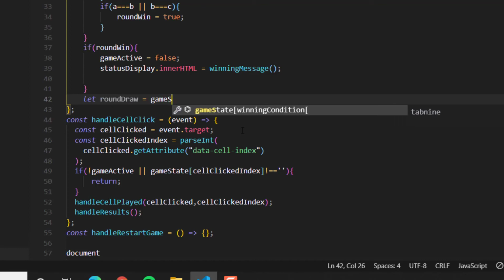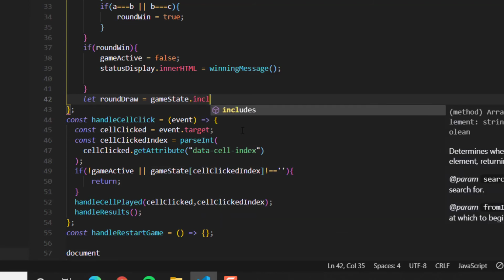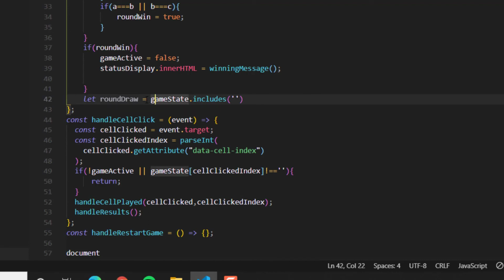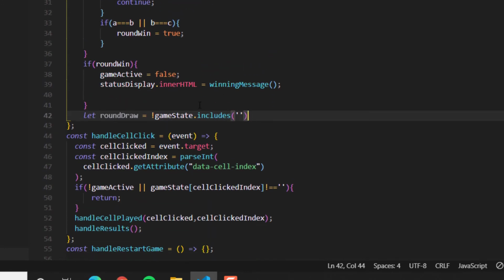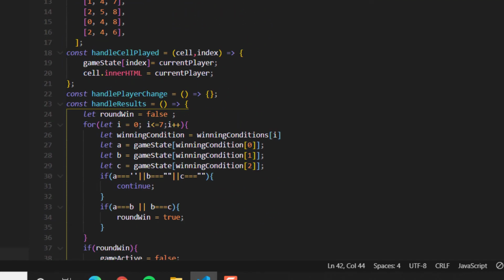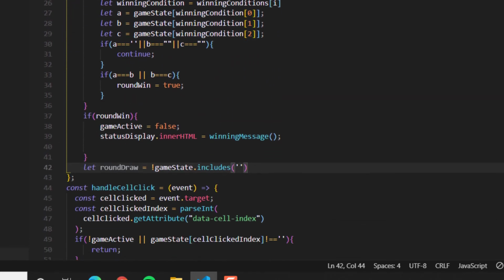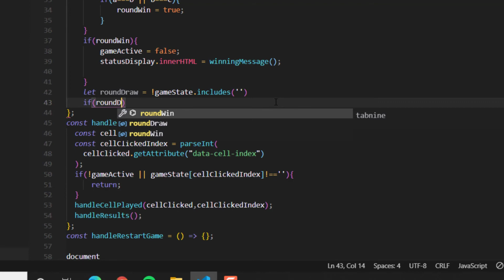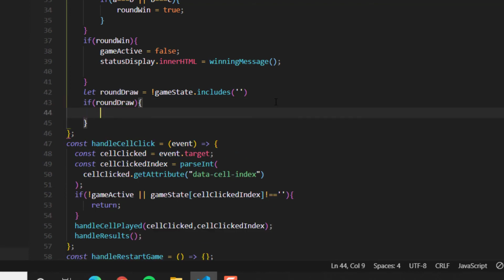Game state includes empty spaces. So it is the contrary, or let me say the opposite. If the game state doesn't include the empty fields that we have around, then it's a draw. So if round draw, then we do these things.